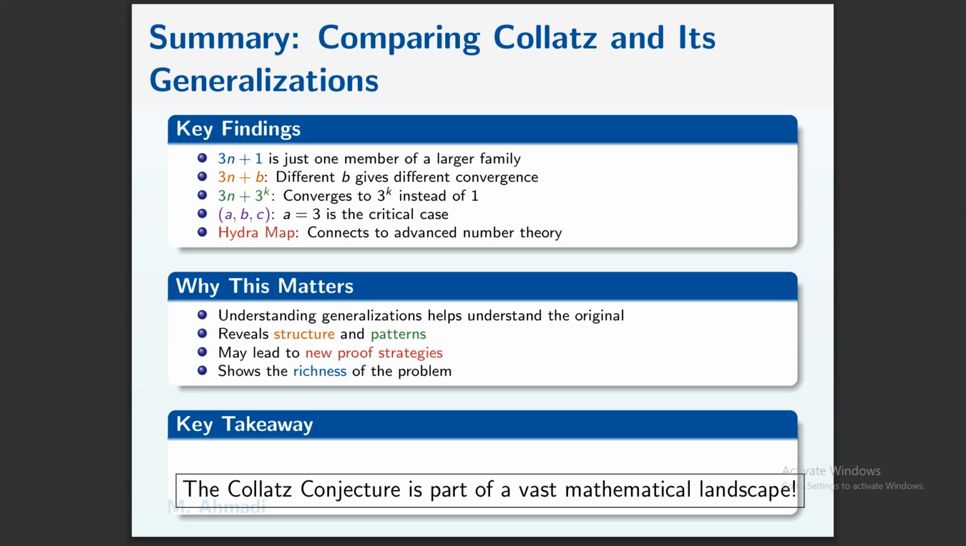So the 3n+1, the traditional Collatz, is only one member of this family of Collatz series. The Collatz Conjecture is part of a vast mathematical landscape.